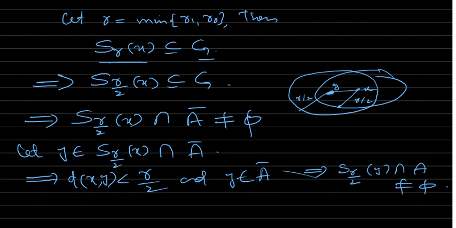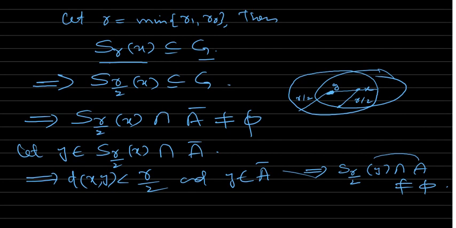Let's choose Y. If Y is in A, then we are done, because then we have a sphere, and this intersection will be non-empty because Y is the common point.